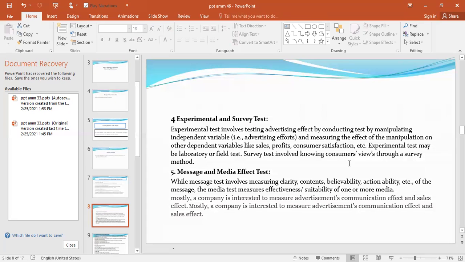Next method we have is message and media effect test. Well, message test involves measuring clarity, contents, believability, action ability, etc. of the message. The media test measures effectiveness or suitability of one or more media. Mostly, a company is interested to measure the communication effect and the sales effect.